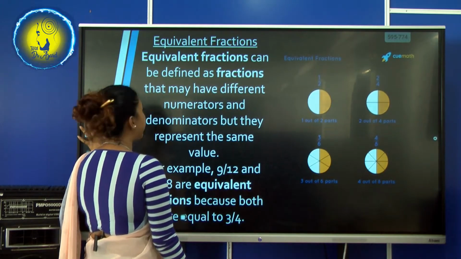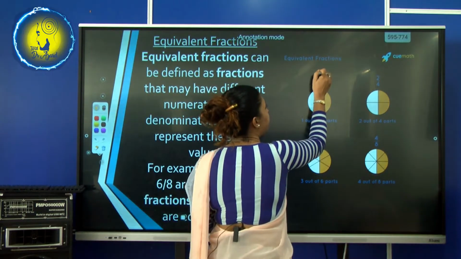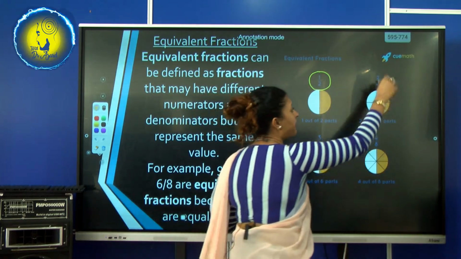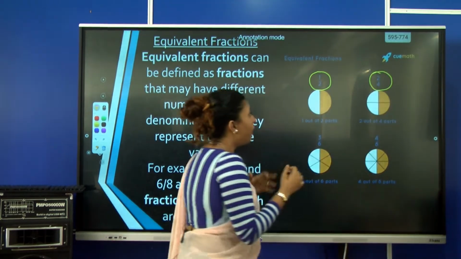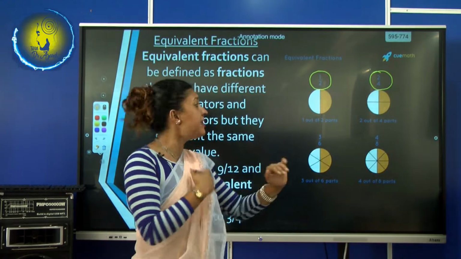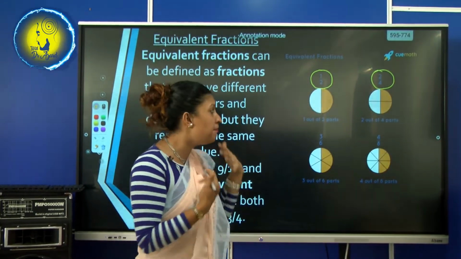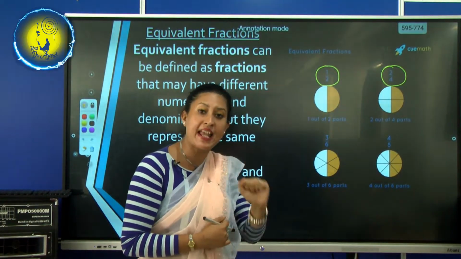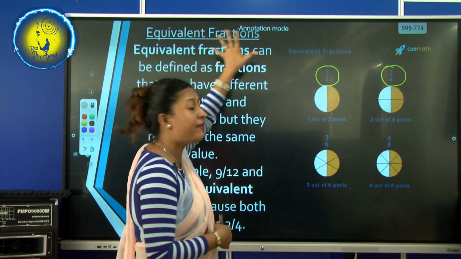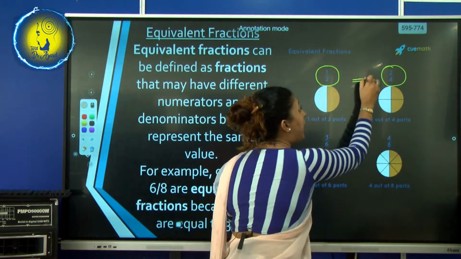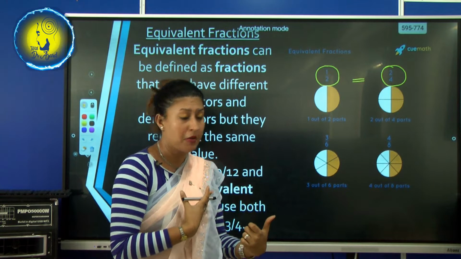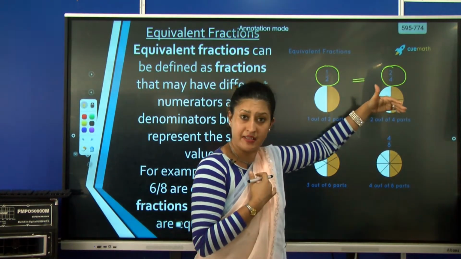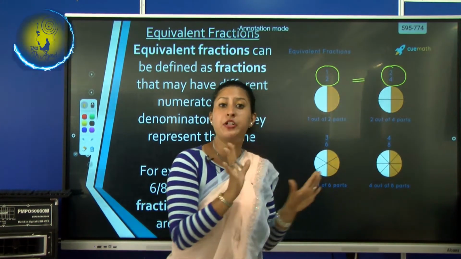Now look at these, children. We write the fraction like this, and then this is another fraction, 2/4. Now these have different numerators and different denominators, isn't it? But they are equal. That's what you call equivalent fractions. These two are equal to one another. But you must be wondering why, because their numbers are different. So that is what I am going to explain to you.